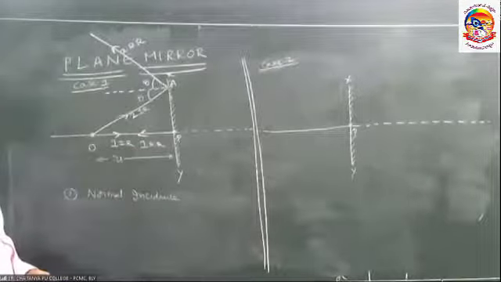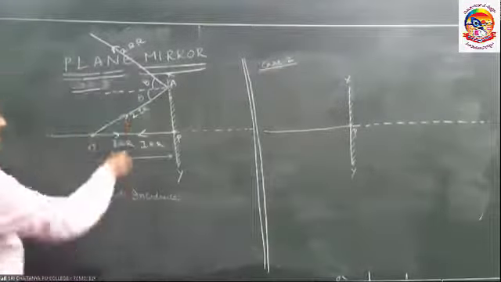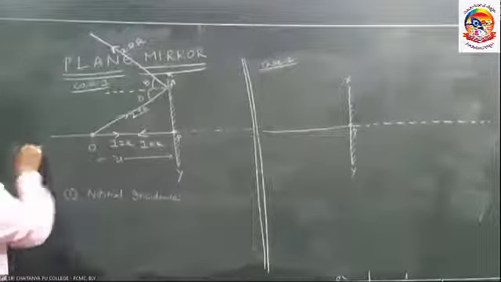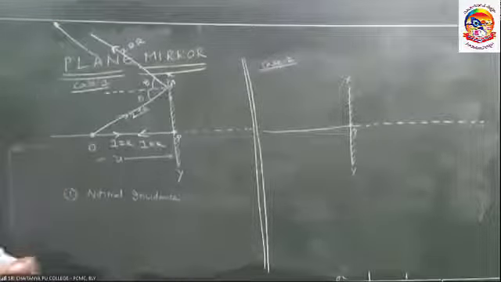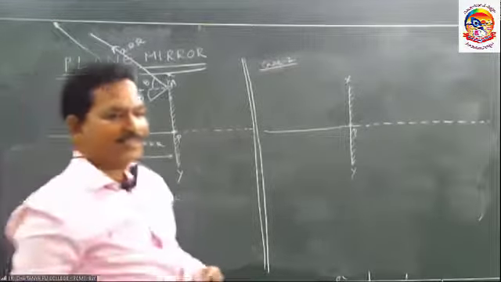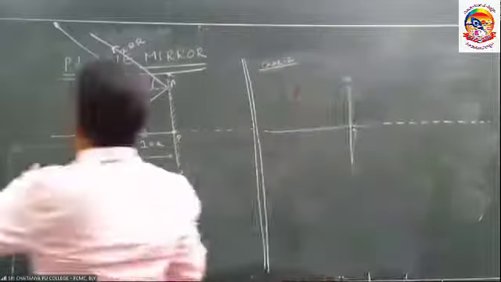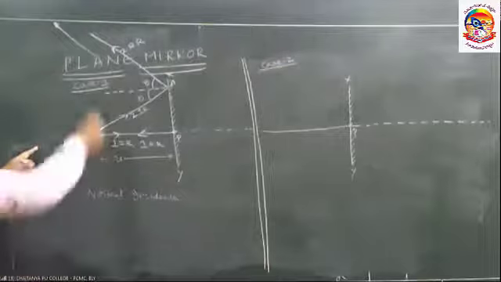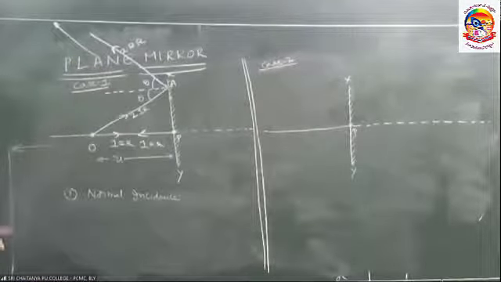Now I have to form the image. Are these rays convergent or divergent? The first ray will travel like this, the second reflected ray will travel like this, and they will never meet. So they are not convergent.